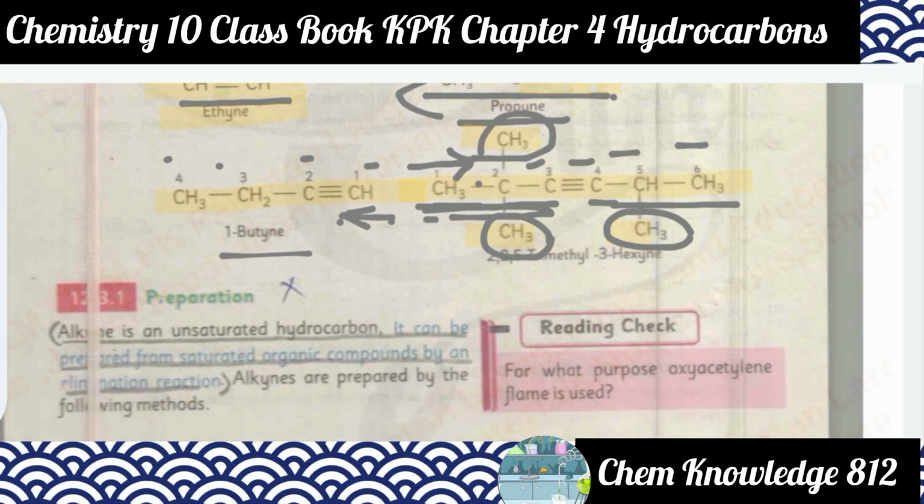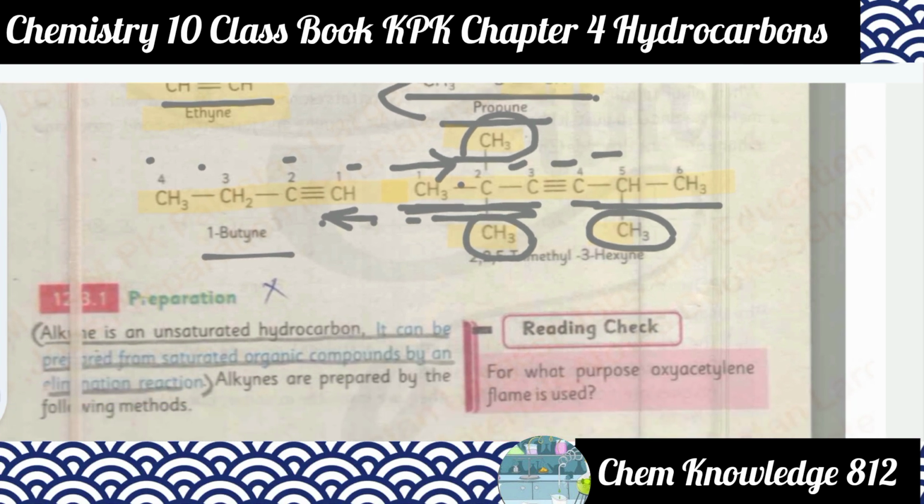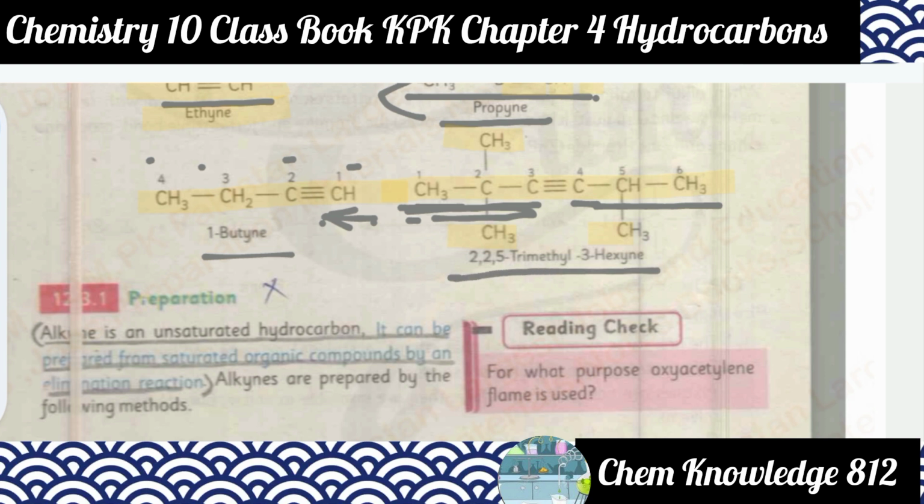So we can say the name of this structure will be 2,2,5-trimethyl-3-hexyne, because the methyl groups are attached to position number 2, and this is also position number 2, and the other methyl group is attached at carbon number 5.